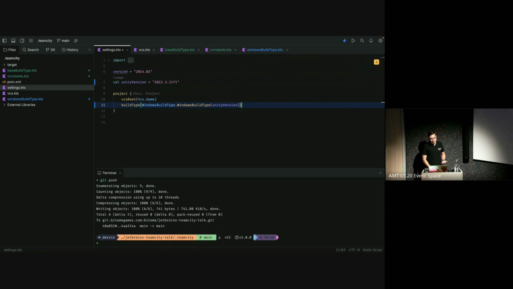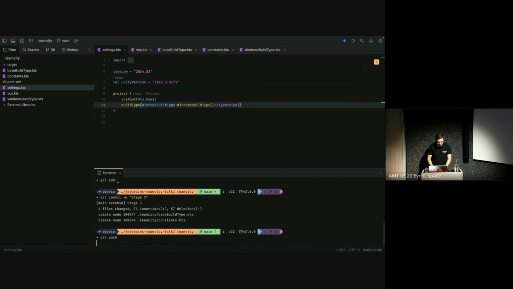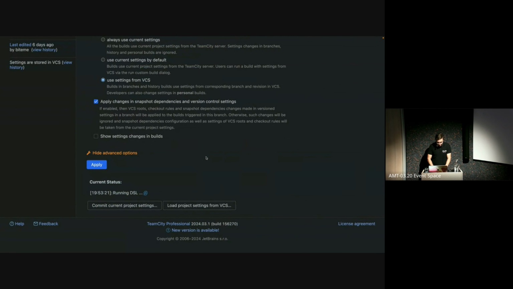Now we should have, again, the exact same as before, except it's become even more modular and even cleaner, which I will also show again by pushing it. Let's just call this stage 3. I know I'm being very original with my commit messages right here. And wait for the DSL to run, which should only take a few seconds unless you're actually waiting on it, in which case it feels like it takes a lot longer.